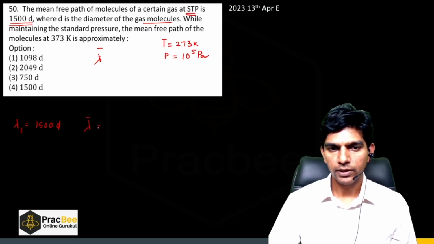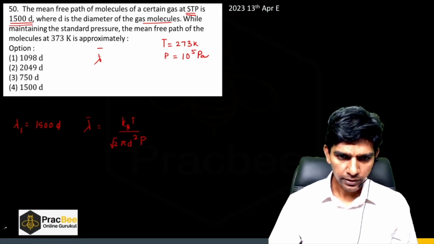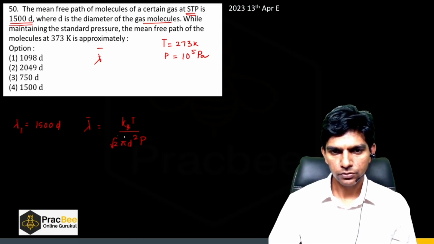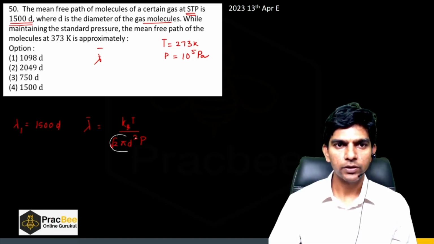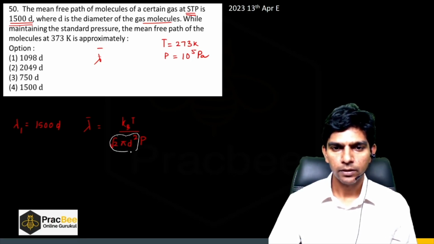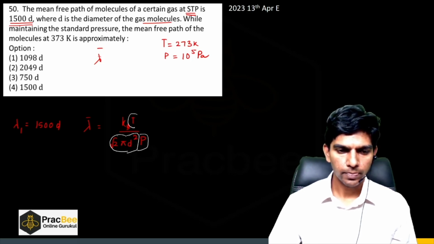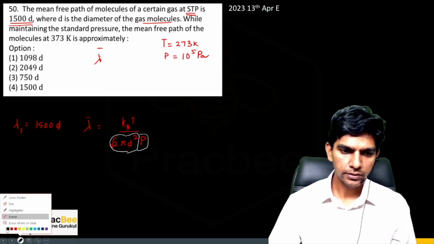So we are going to use this formula. Mean free path is kBT upon root 2 pi d square times P. So let us see what factors are constant. So this root 2 pi, even d is also constant, right? Pressure is also constant. Only temperature is changing.